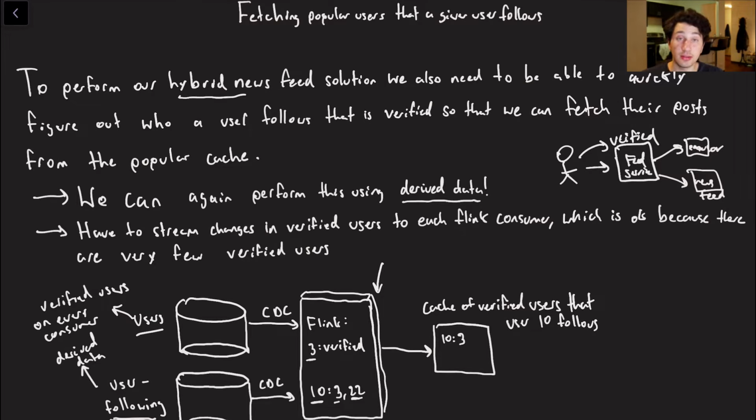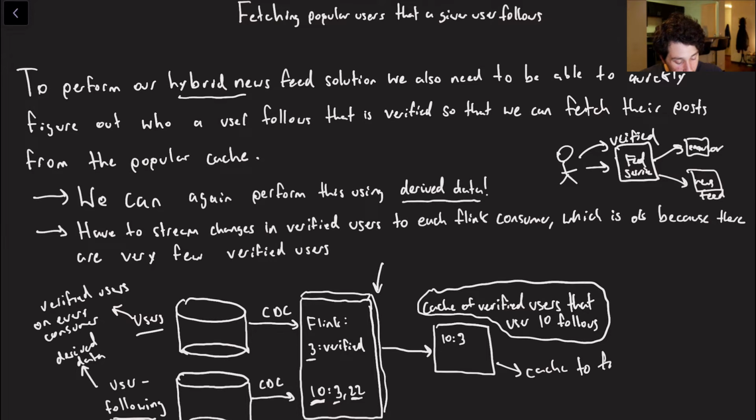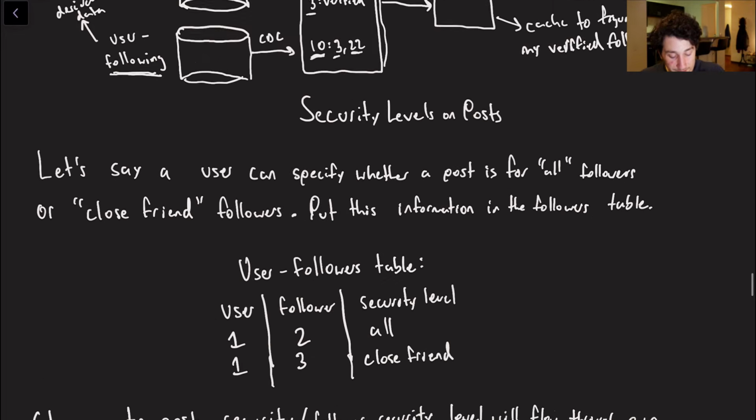But the gist is that as a result of having this small verified table in memory on every single node, we can quickly tell, oh, you know what? Hey, user 10 is actually now following user 3. That person is verified. Let's go ahead and upload to the cache over here. And now we can see that user 10 is following verified user 3. And we can use this as a cache to figure out my verified following. So for example, if I'm following Mr. Beast, if I'm following Donald Trump, if I'm following Obama, it would all be in this verified cache.